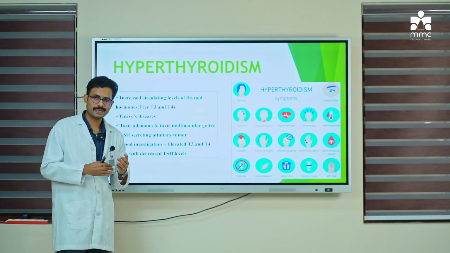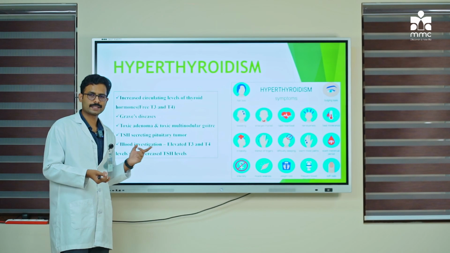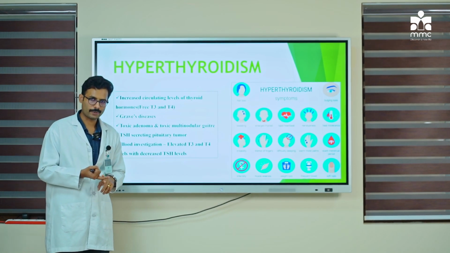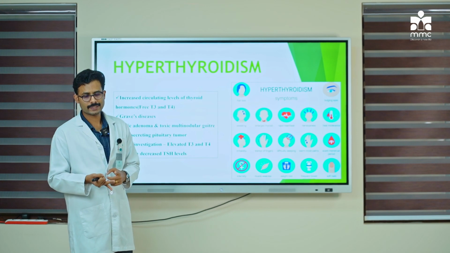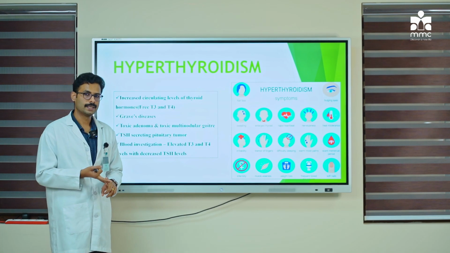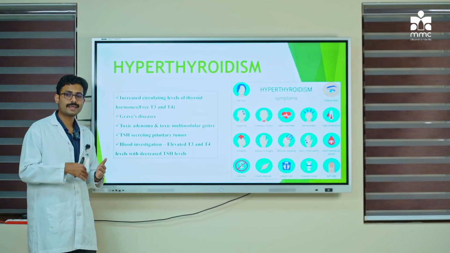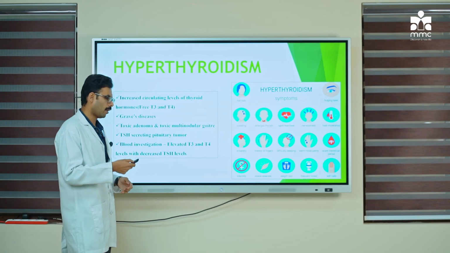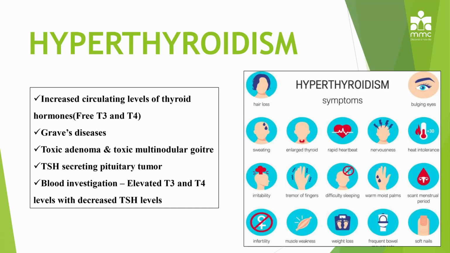Next, we go on to the next applied aspect. Previously we discussed goiter, we discussed hypothyroidism, and we discussed the types of hypothyroidism. Hypothyroidism seen in children is called cretinism. Hypothyroidism in adults, myxedema. Now we will go on to hyperthyroidism, that is increase in the level of thyroid hormones. Increased circulating level of thyroid hormones is called hyperthyroidism, that is there is increase in free T3 as well as T4 levels. There are many causes of hyperthyroidism, but this class will be focusing mainly on the first cause, that is Graves' disease.